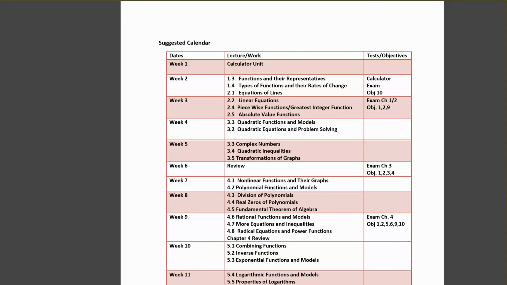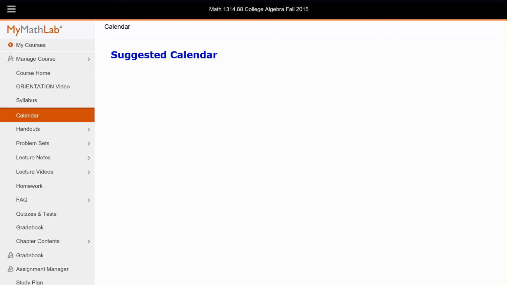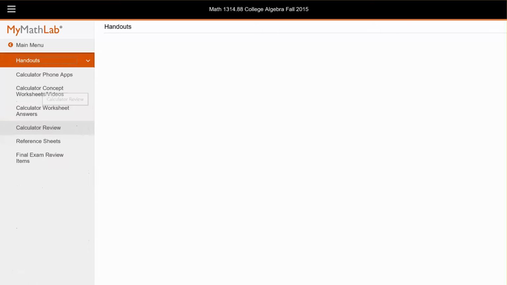We'll talk more about the homework when we get to that button. But it is just a suggested calendar. All right, next button says handouts. There's quite a few handouts here, and we're going to go through each of them because I think they're pretty important.